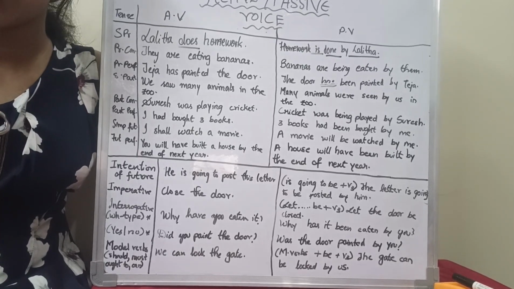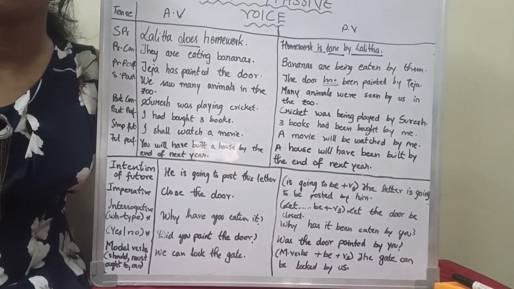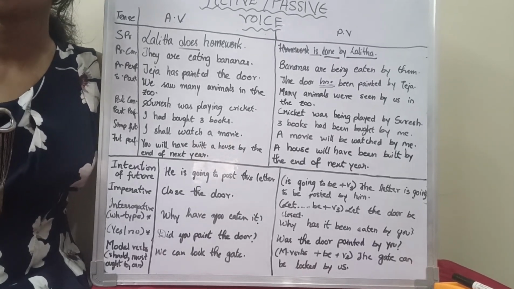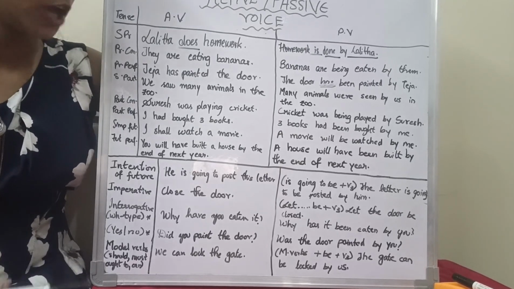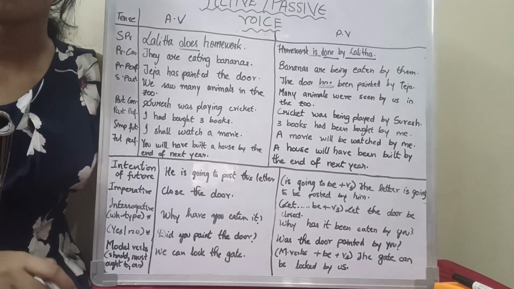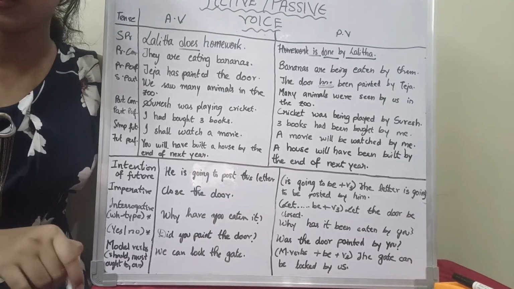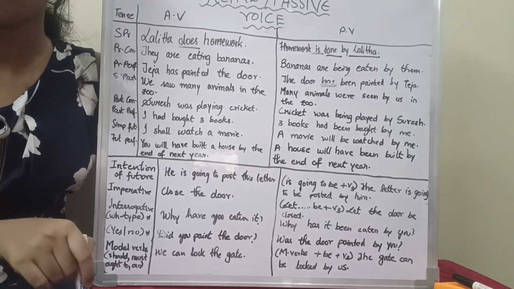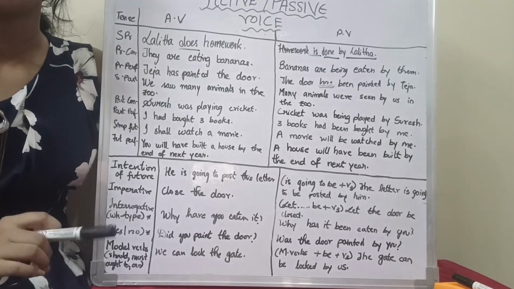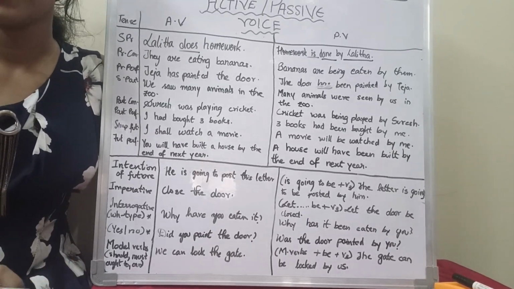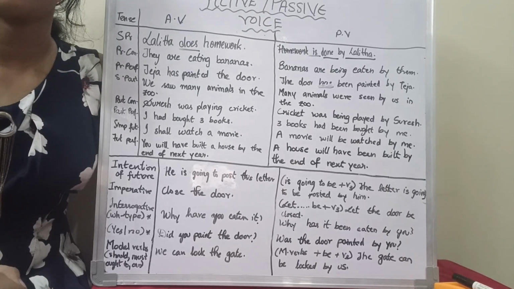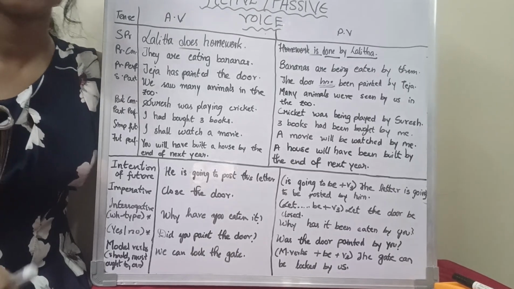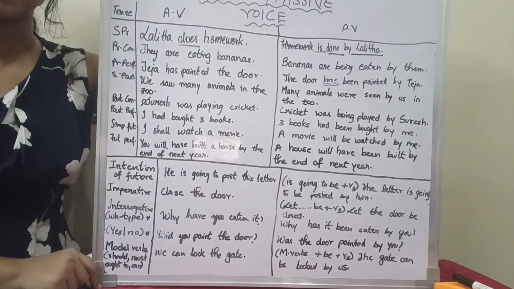If there are modal verbs, then the formula to convert it to passive voice will be the modal verb plus be plus V3 form. The example is, we can lock the gate. Then the passive voice sentence is, the gate can be locked by us. Have a look at these.